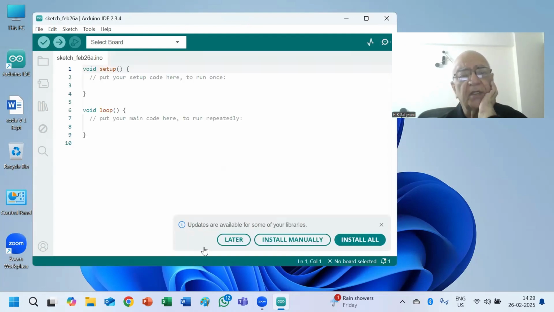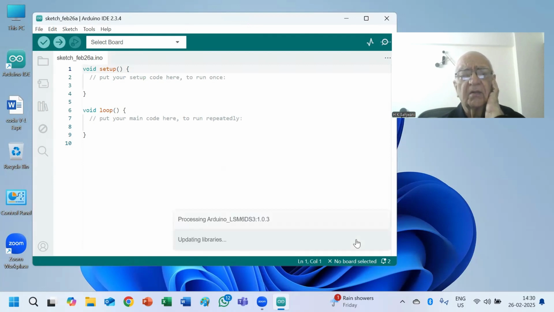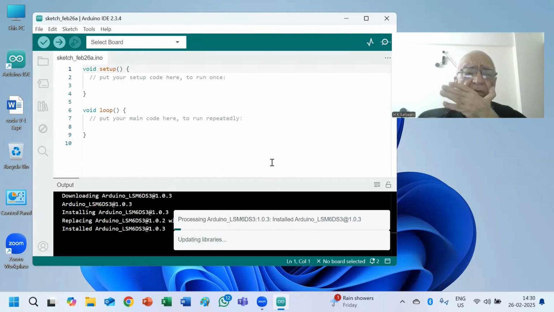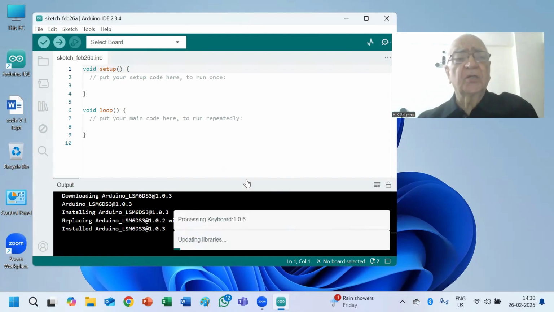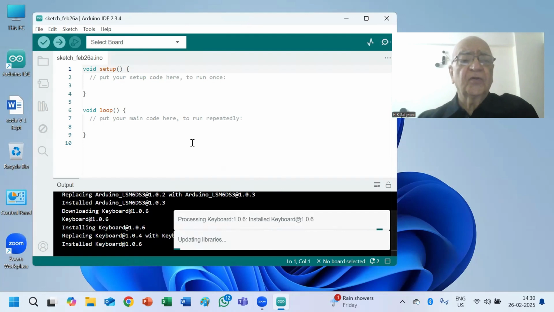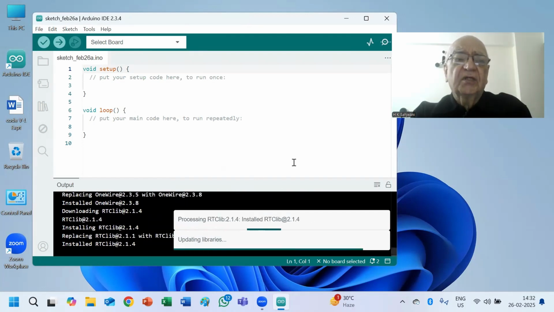Updates are available. It will say that updates are available on some of your libraries. So you just click install all. Certain libraries will be required and they will be installed. So we will wait for the libraries to be installed.